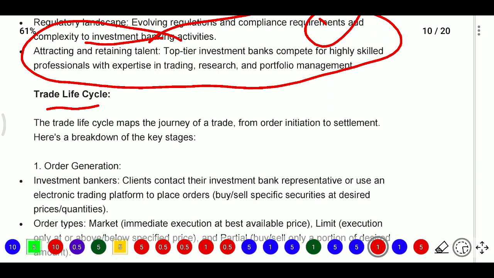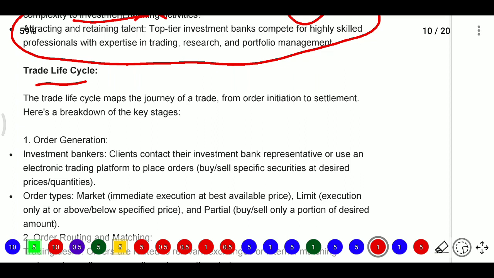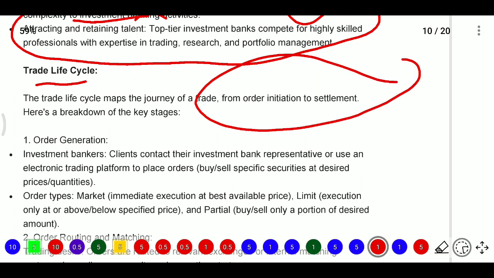After that we need to know about the trade life cycle. What is there in the trade life cycle? The trade life cycle maps the journey of a trade from order initiation to settlement. From the start of the order until we settle the payment, this is known as the trade life cycle.